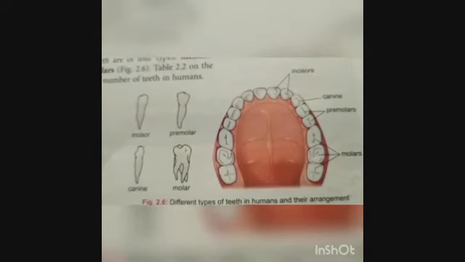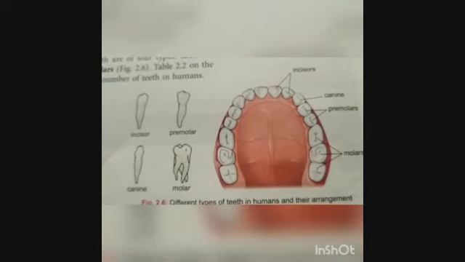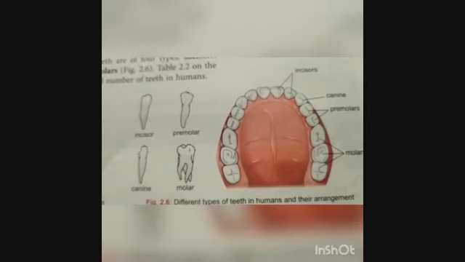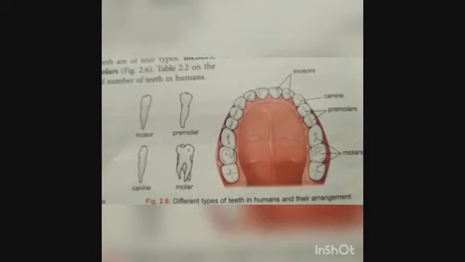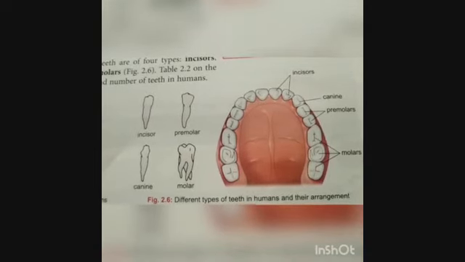And then comes the premolar. There is again a set of four teeth behind the canine, that is called premolar. Premolars are used for chewing and grinding the food. And again there is one set of six teeth present inside the mouth, that is called molars. They are also used for grinding and chewing the food.